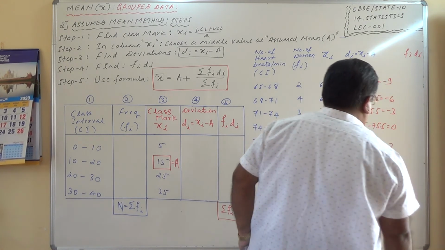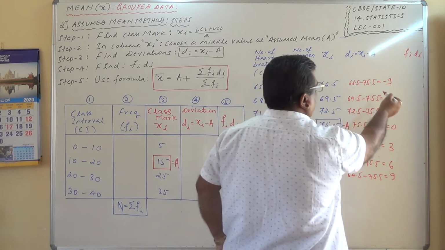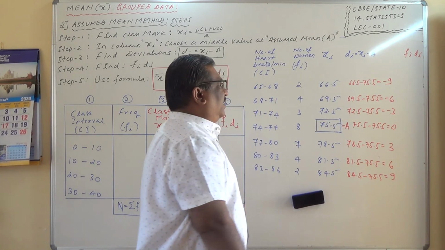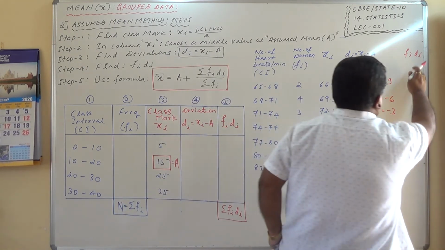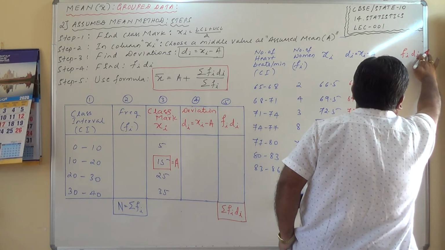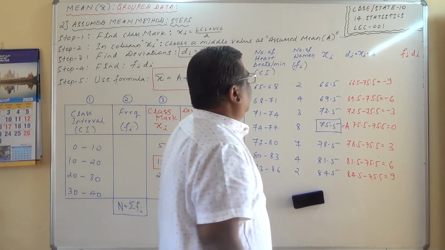This is 9 here. So here minus 9, minus 6, minus 3, 0, 3, 6, 9. This is how we are getting. Now let us find out fidi.